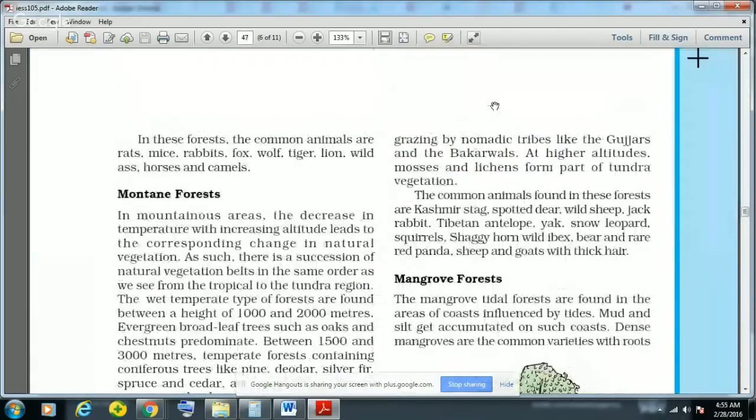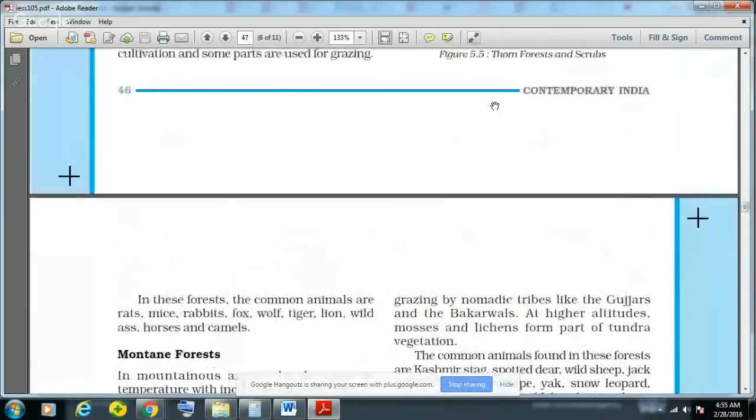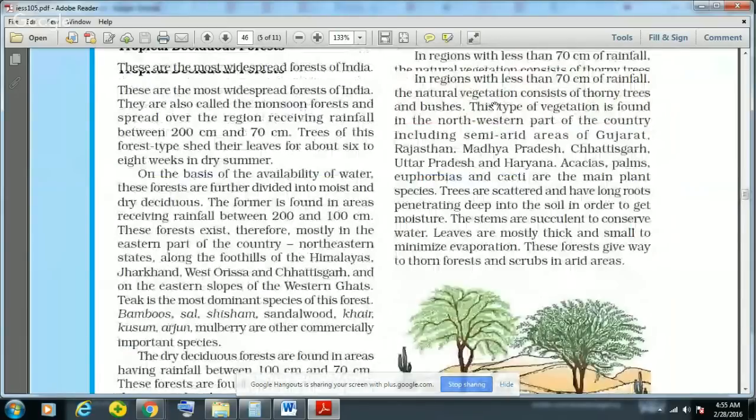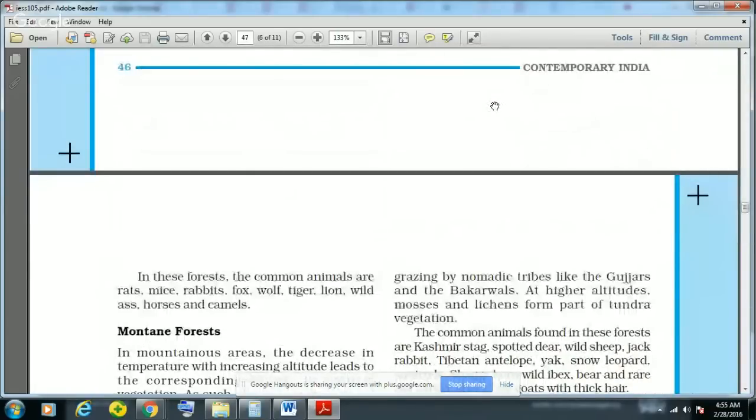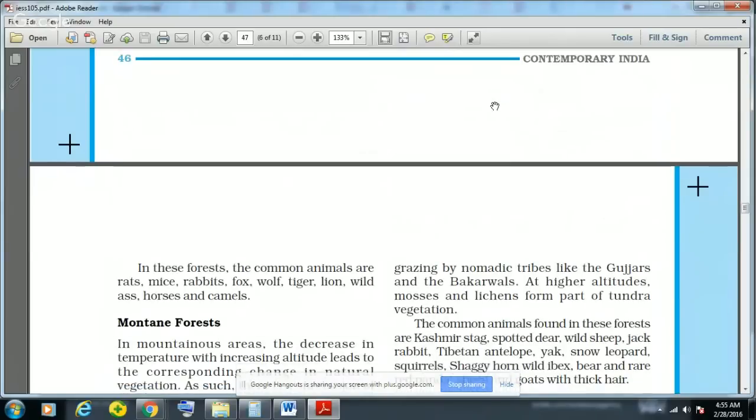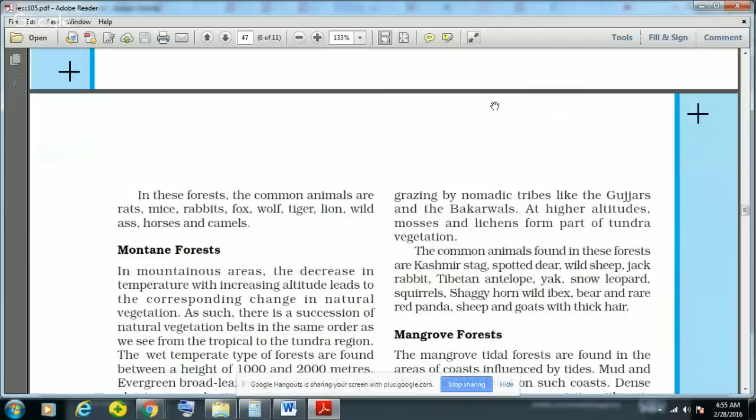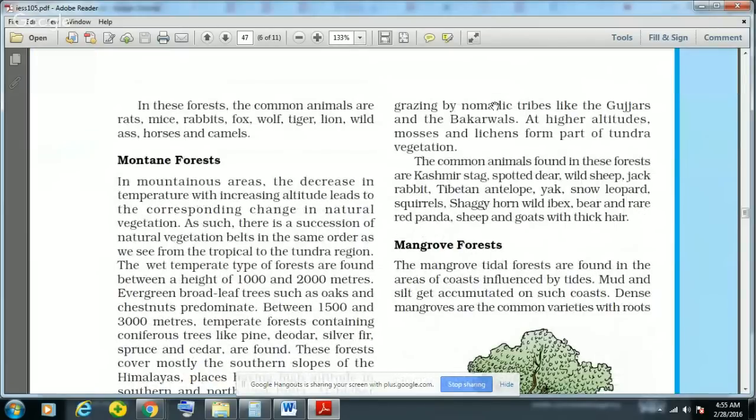Now, the common animals found in the thorn forest and shrubs are mice, rats, rabbits, fox, wolf, tiger, lion, wild horses, and camels. Then the fourth vegetation found in India is montane forest, and it is generally said that in the mountain areas, all types of vegetation from tropical to subtropical to temperate to alpine to tundra are found in the montane forest.